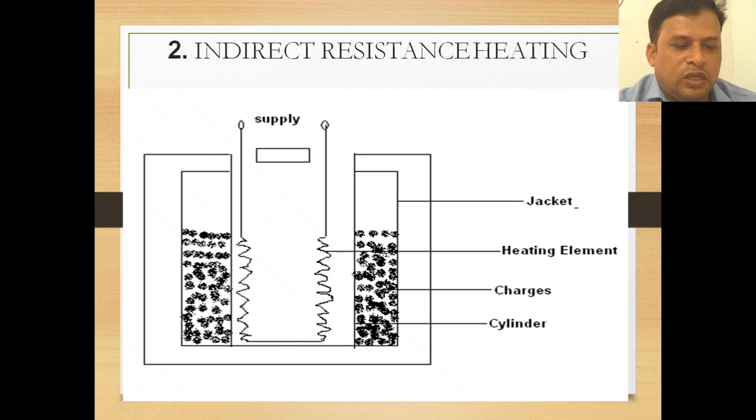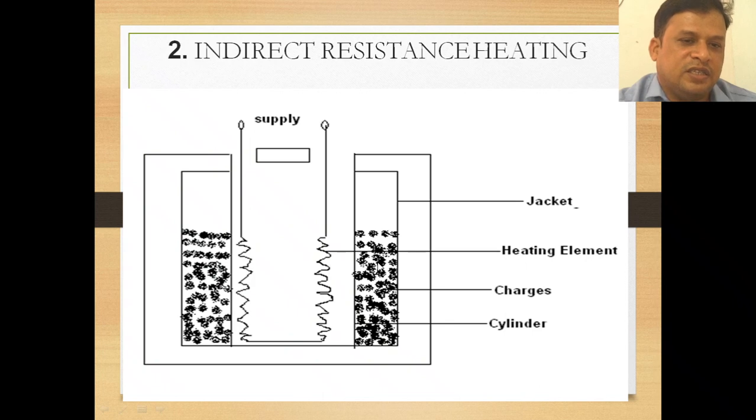So, the charges, whatever material is to be heated, get heated up in this furnace. In this the charges are heated without direct involvement. There is a jacket here which allows the heat from the heating element to pass through the cylindrical structure towards the charges.